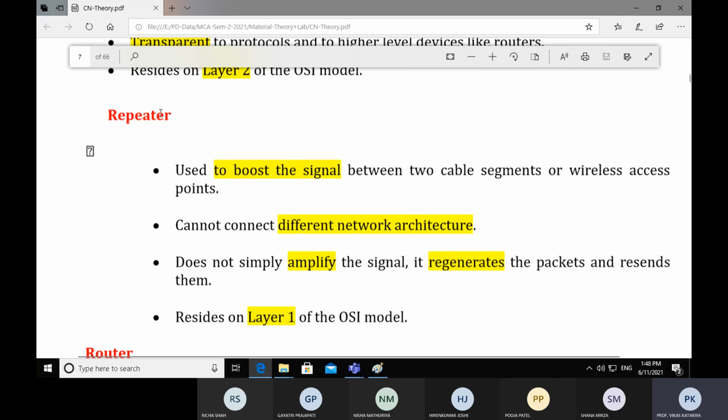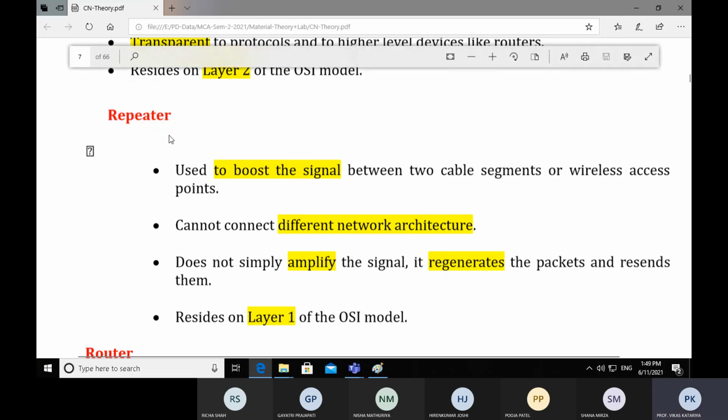So what does the repeater do? It is used to boost the signal between two cable segments, whether wired or wireless. If you want to boost your signal, you require a network device called a repeater.